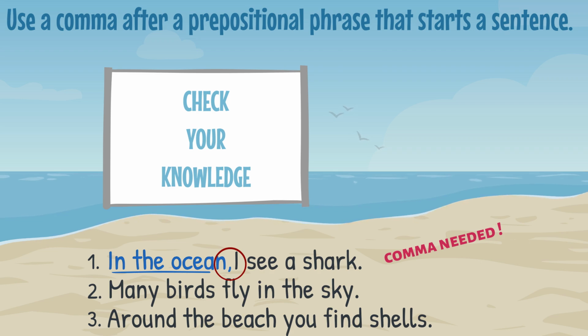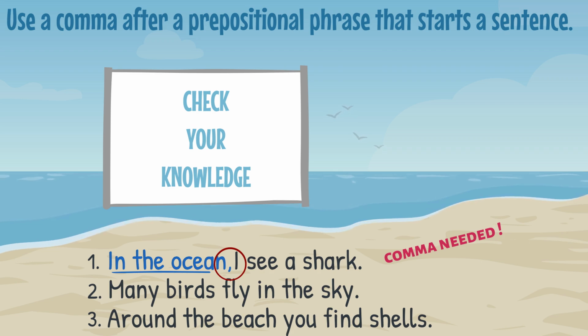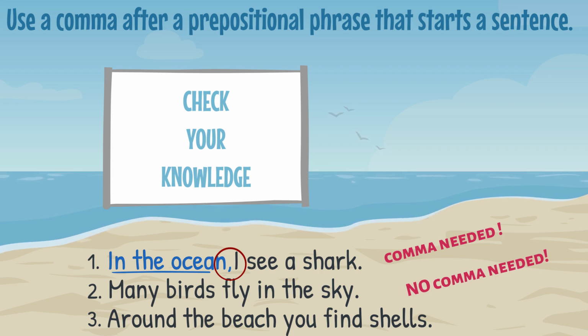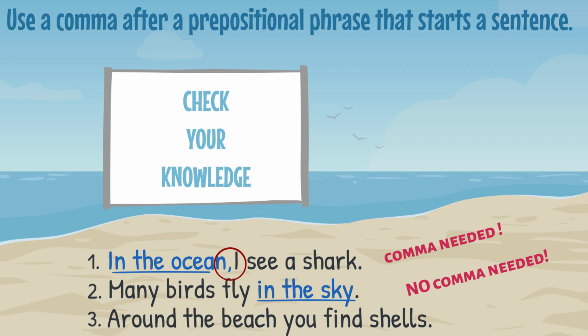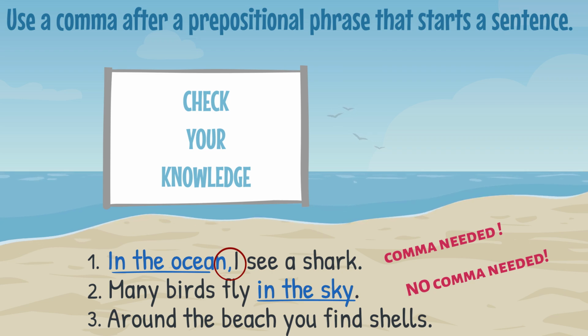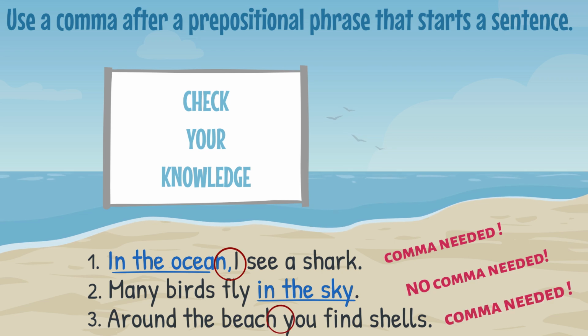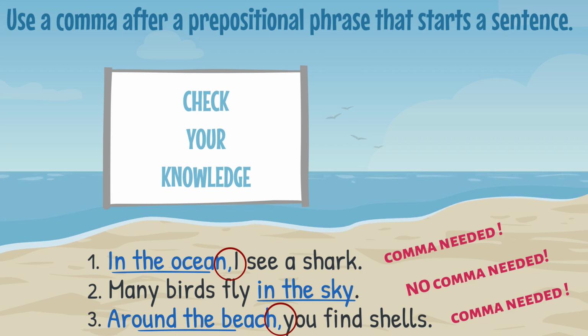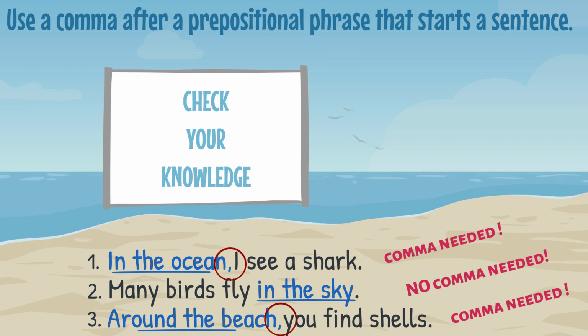Sentence 2. Many birds fly in the sky. No comma is needed in this sentence because the prepositional phrase in the sky comes at the end of the sentence. Sentence 3. Around the beach, you find shells. A comma is needed because the prepositional phrase around the beach is at the beginning of the sentence, so we follow it with a comma.